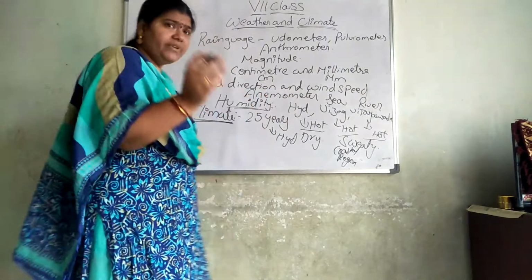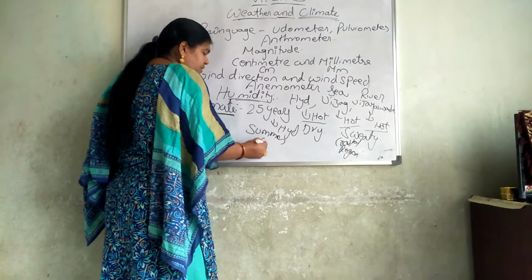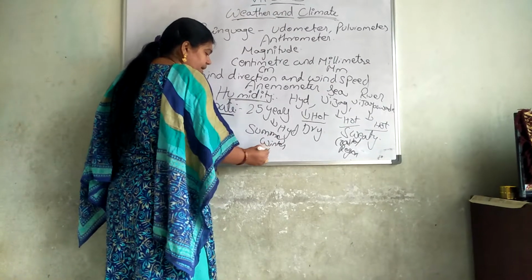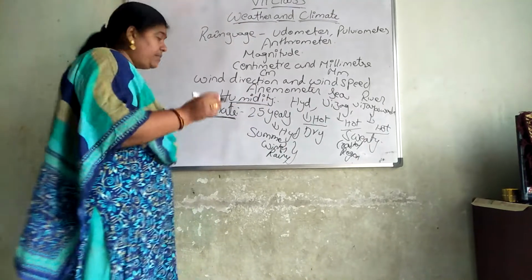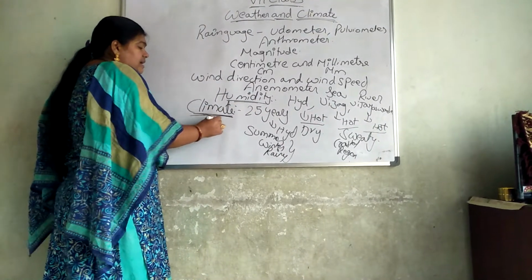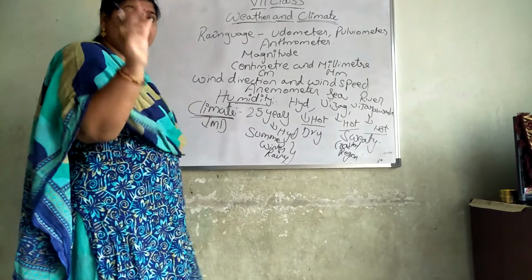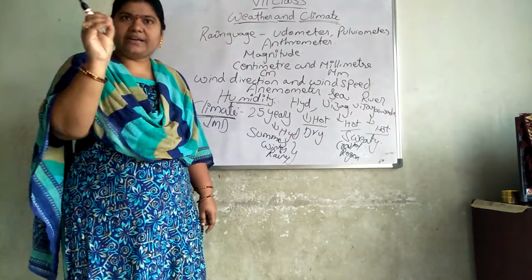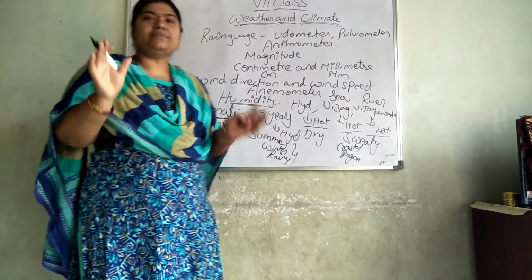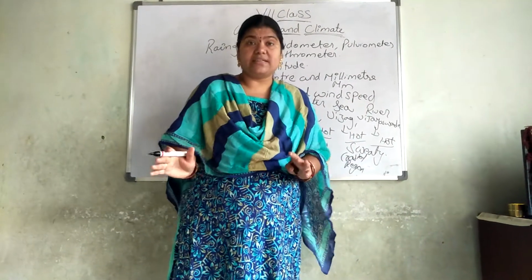We know that we have a cyclic order of summer, winter, rainy. Like this, a cyclic order was there for us. Now, the Indian Meteorological Department is doing research on Hyderabad for 25 years, and they are ready to give a report that in this June month in Hyderabad, it will compulsorily rain. In this October month, it will be very cool in Hyderabad. The conditions will be like this.